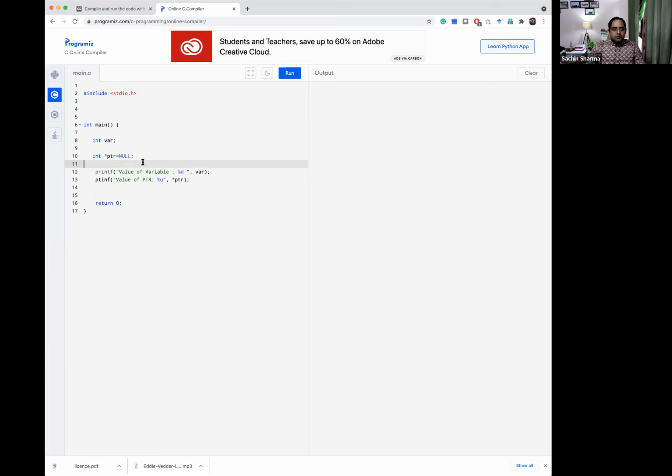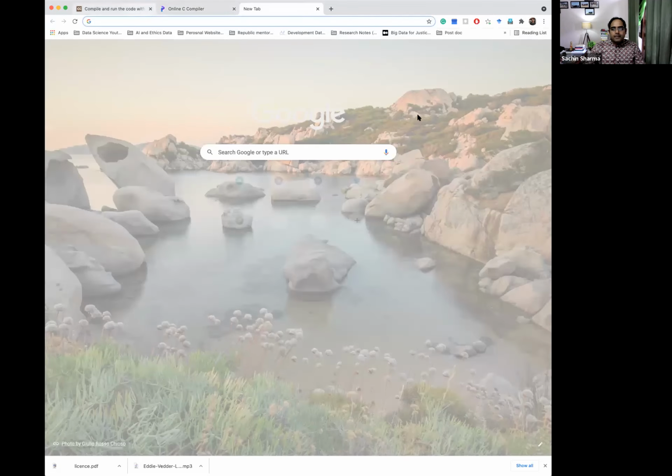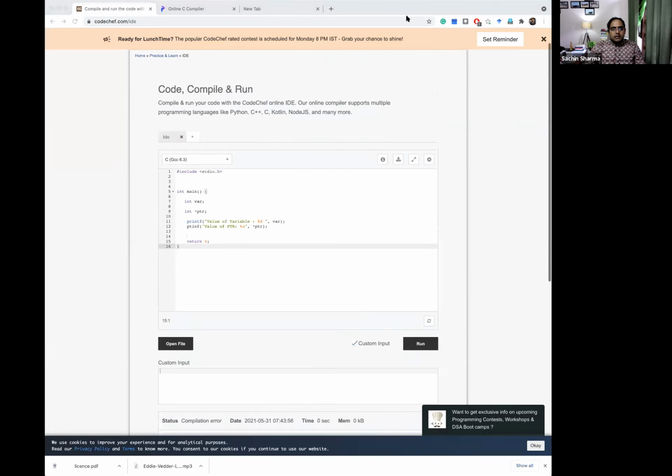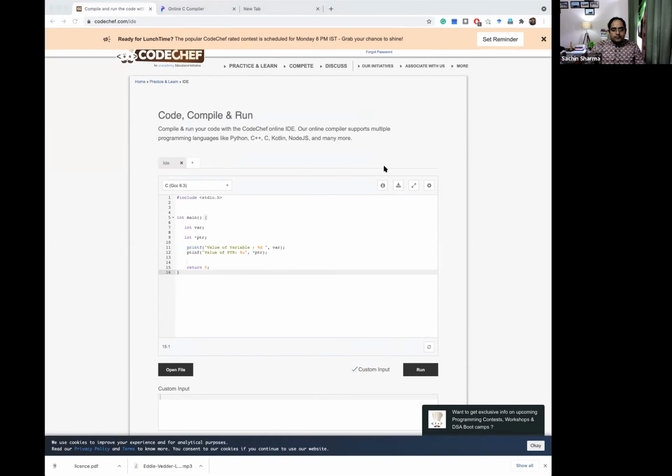So you should try to avoid that. So this is the experiment with the pointer, an important concept with the pointer. Okay, so this part is complete.